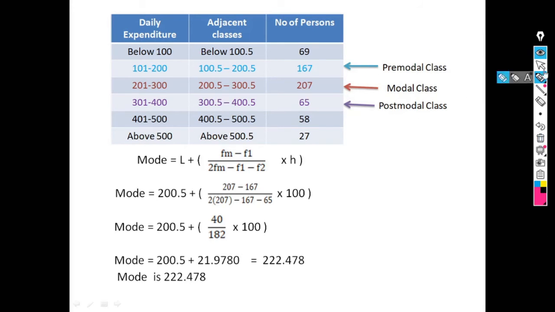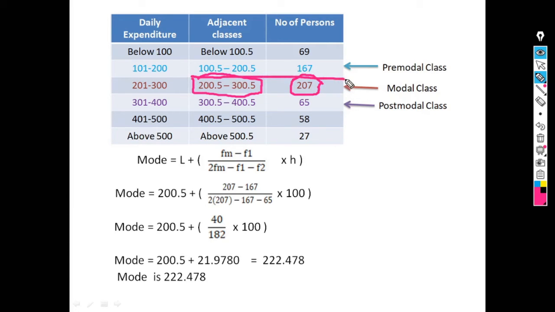The first step is to define our modal class, which is the class having maximum frequency. The maximum frequency here, the largest number, is 207. So our modal class is this class, 200.5 to 300.5.